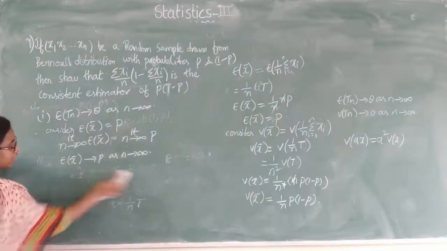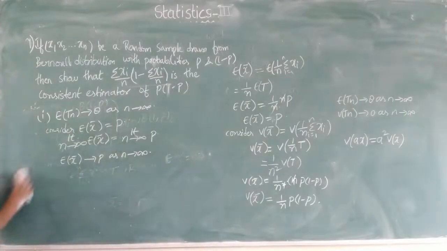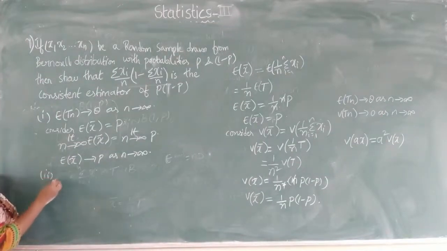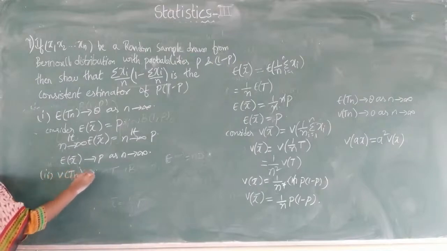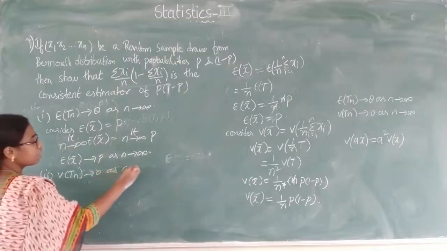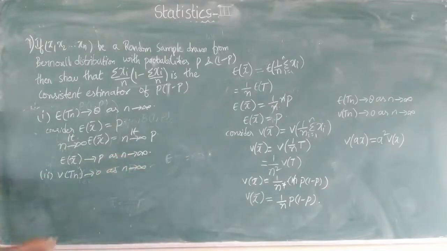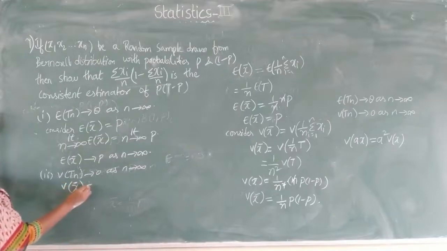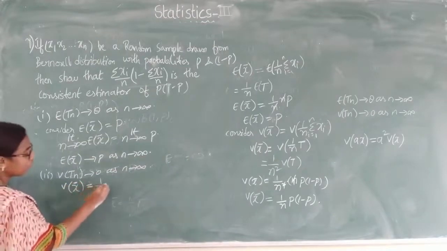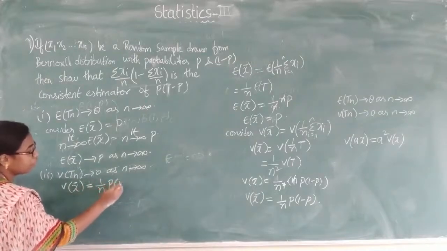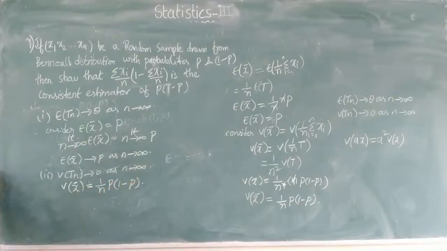Now we have to find the second condition. The second condition is based on the variance. The second condition is variance of Tn tends to 0 as n tends to infinity. We are considering x bar here. So variance of x bar equals, what is the value we got? 1 by n into p into 1 minus p. If you observe here, if n tends to infinity, then 1 by n tends to 0.